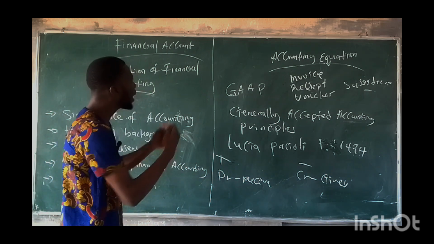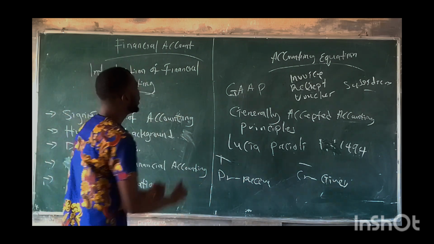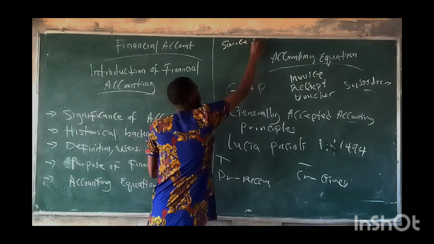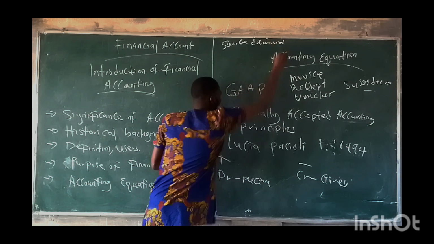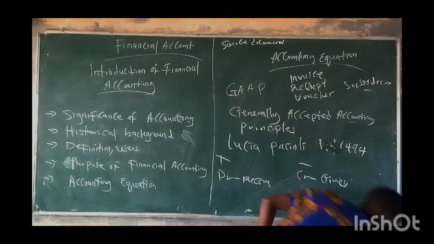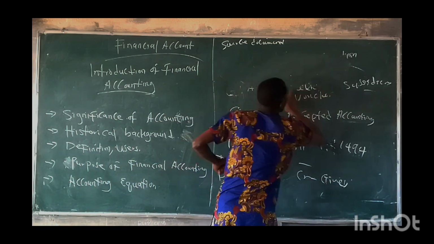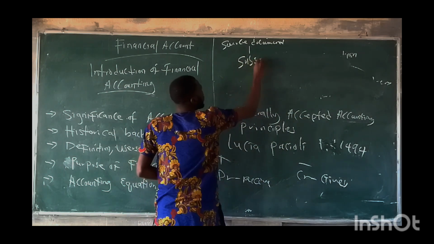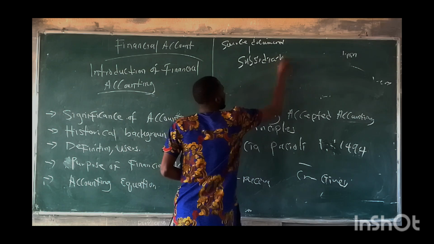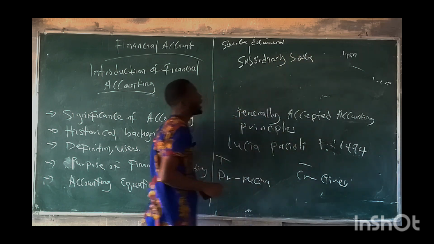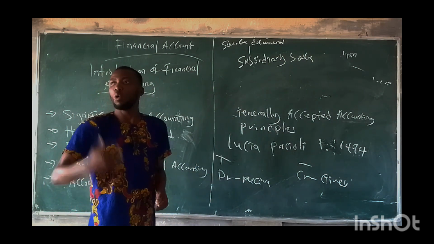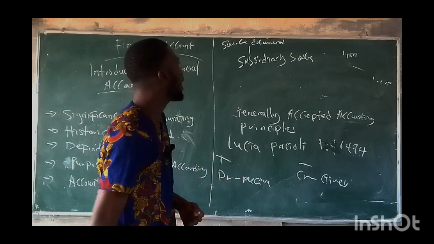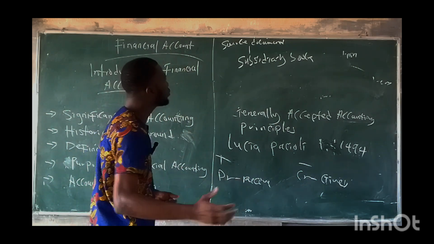Now, how is it done? Look at how accounting is being processed. The procedure started from the source document, which is collected from the bookkeeper. After that, we have the subsidiary book. And what is the subsidiary book? The subsidiary book is a book of original entry. Those books are the sales day book, the cash book, the return inward day book, the return outward day book, and the petty cash book.